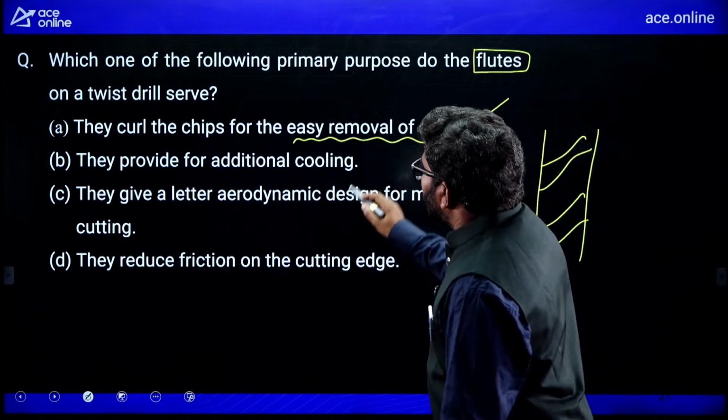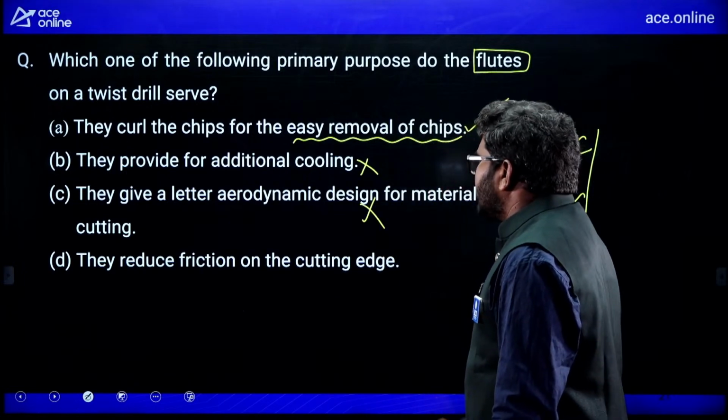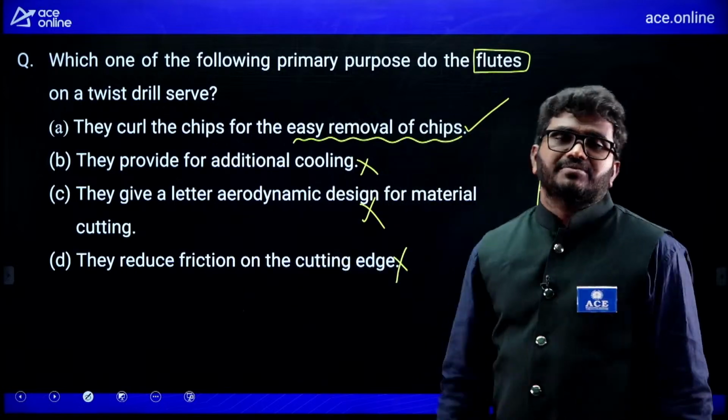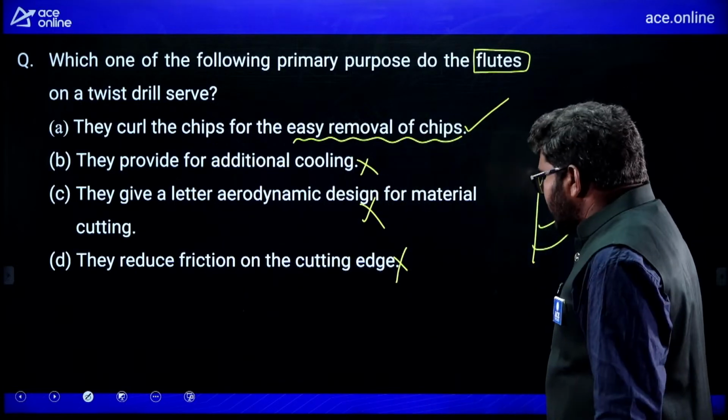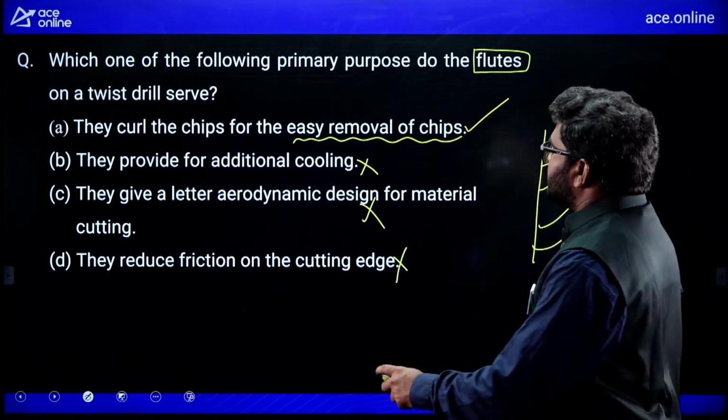It is not additional cooling. They will not give you aerodynamic design. They do not reduce the friction. No. So the first option is the correct one. For easy removal of chips, we are using flutes on drills.